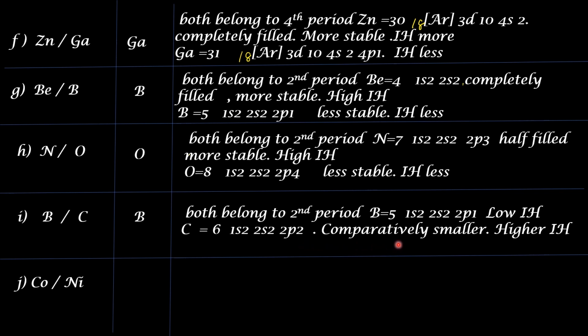This pair is really a tricky one. We cannot go by electron configuration because in both cases we find it is neither half filled nor completely filled. So we take up the atomic size instead.